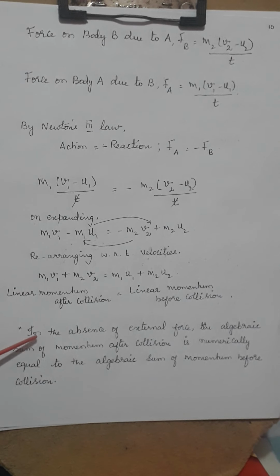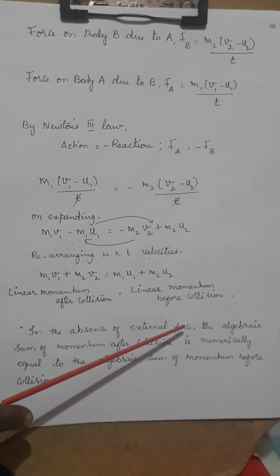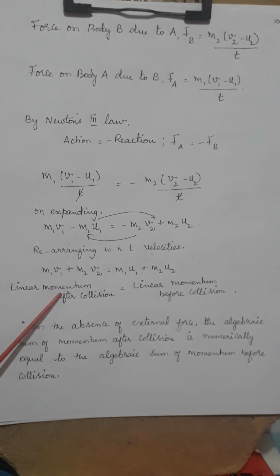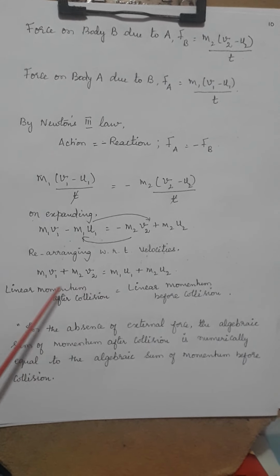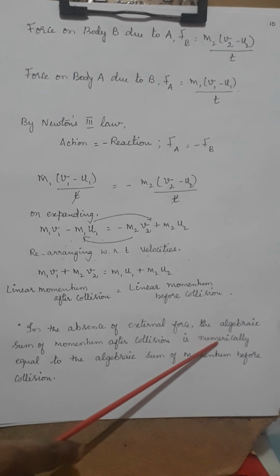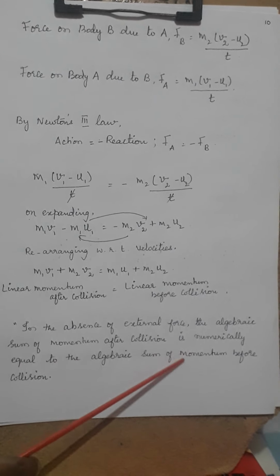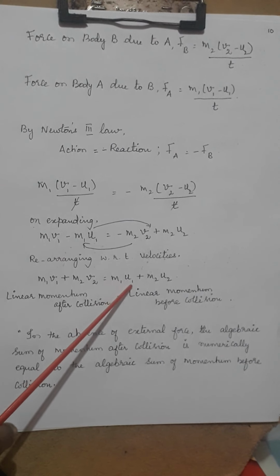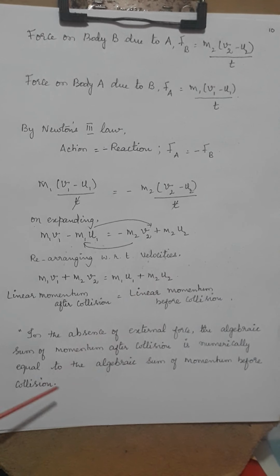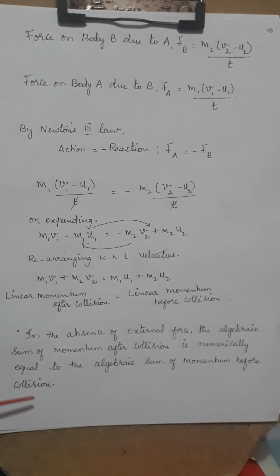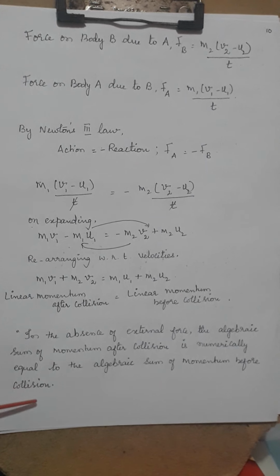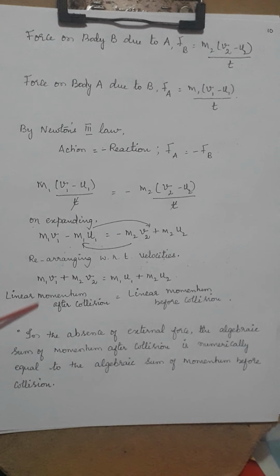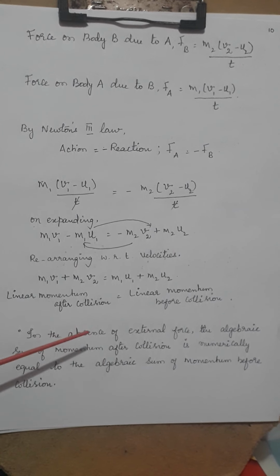That is why it is written as, in the absence of external force, the algebraic sum of momentum after collision, which is before the equal to sign, is numerically equal to the algebraic sum of momentum before collision, which is with respect to u1 and u2. Hence the principle of conservation of linear momentum says that there is no change in the value of the linear momentum provided there is no external force applied to it.